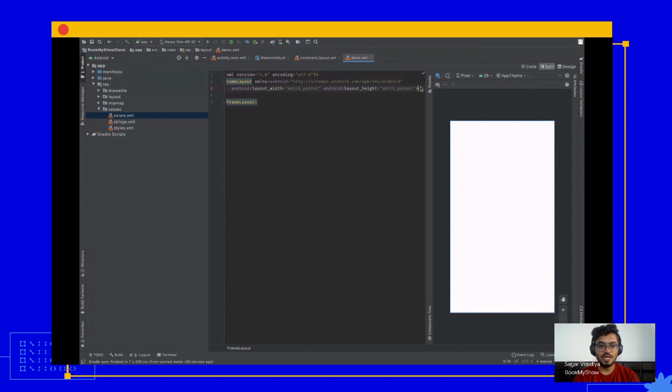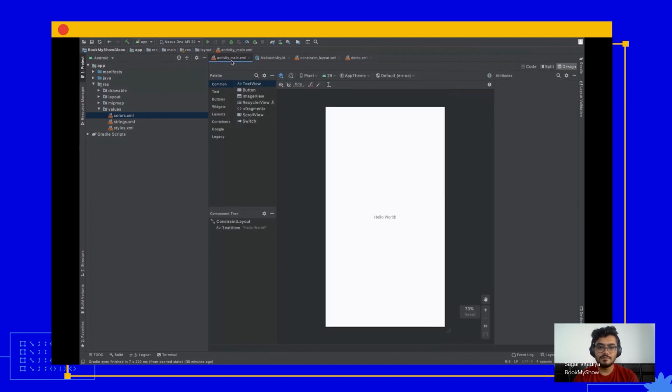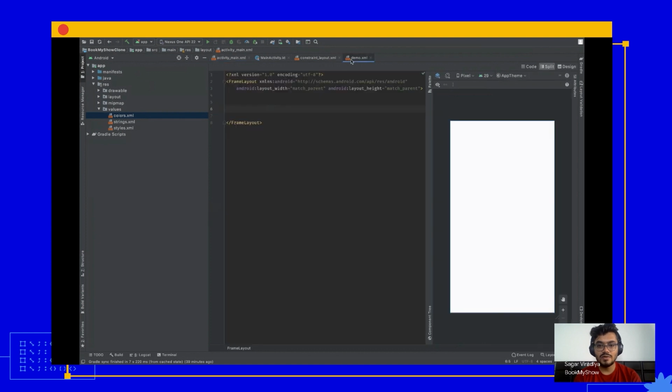So as Akanshi already talked about, the screen that we have here is the main activity, and the screen associated with that activity is activity underscore main. This is the layout file wherein you write your UI.